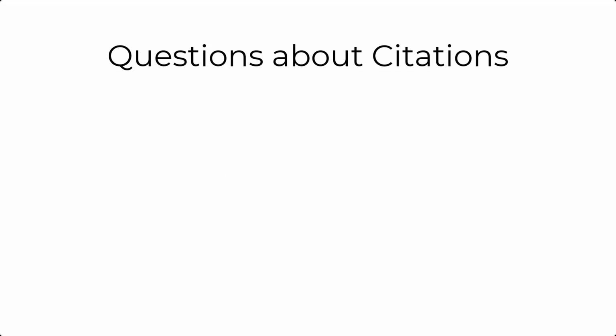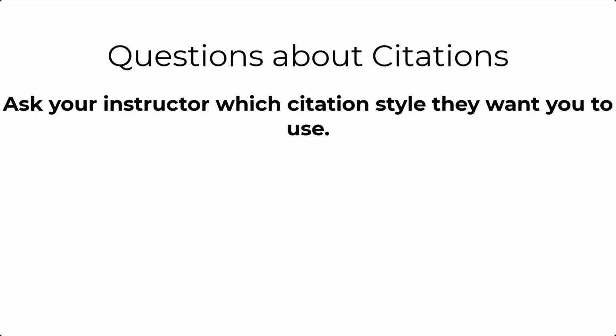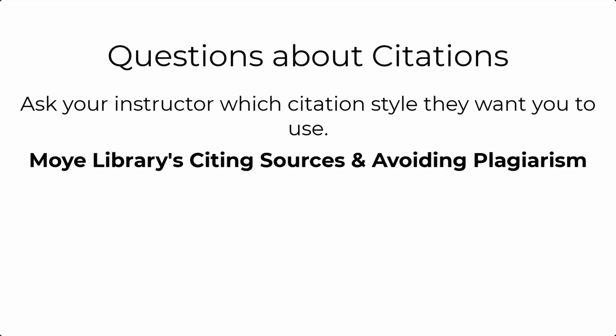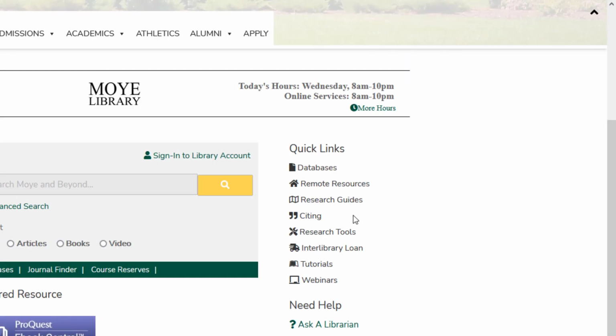If you have any questions about how to cite a resource, you should first ask your instructor which citation style you should be using, and if they want anything special to be included. Then you may visit Moye Library's Citing Sources and Avoiding Plagiarism page, which has a link under Quick Links on the library's home page labeled Citing.